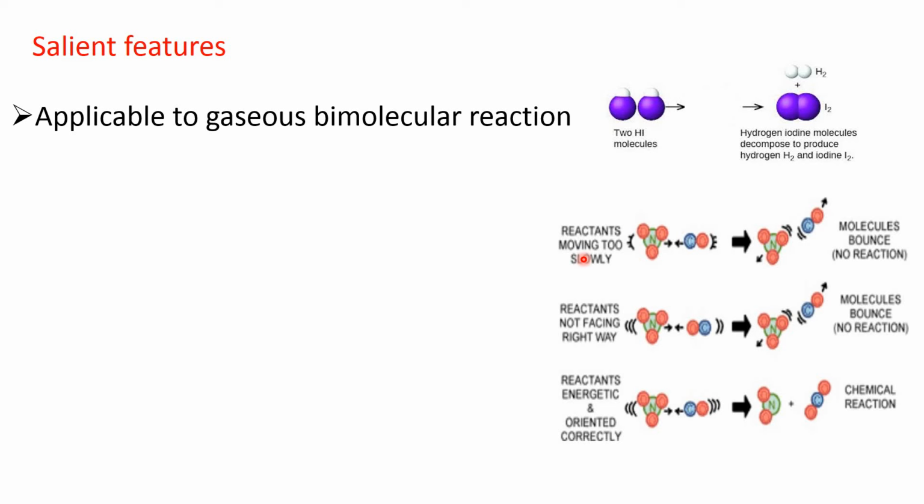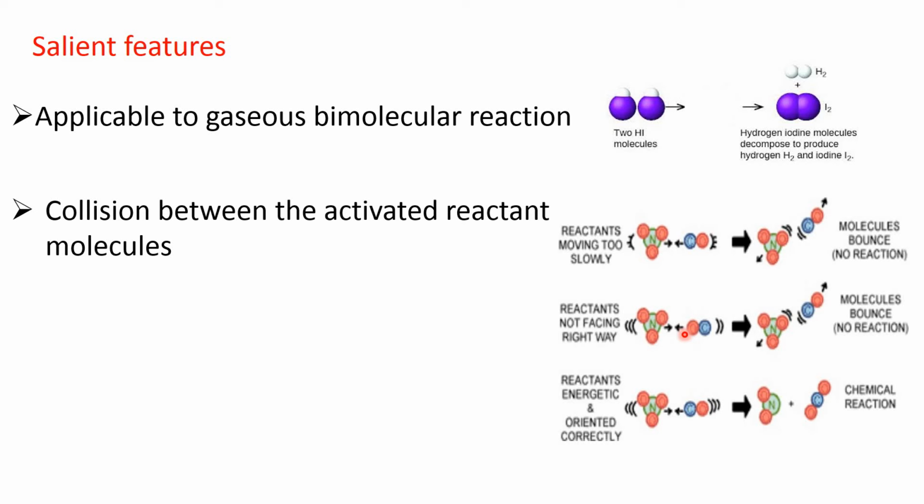Next one, this I have already discussed: if molecules move slowly, that means the velocity is less, that means energy is less, then after collision also no product will be formed. If the molecule moves fast, that means velocity is more or energy is more, that means they are at the threshold energy level, then on collision they can give rise to product.